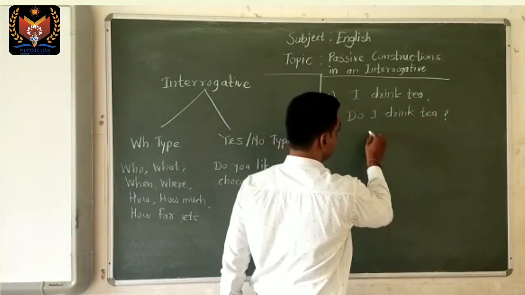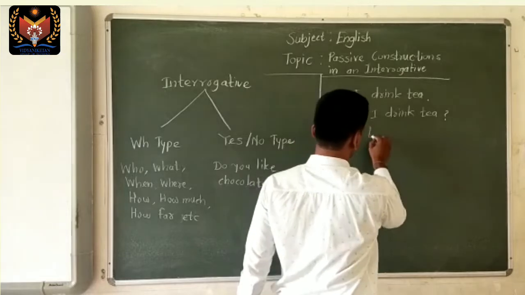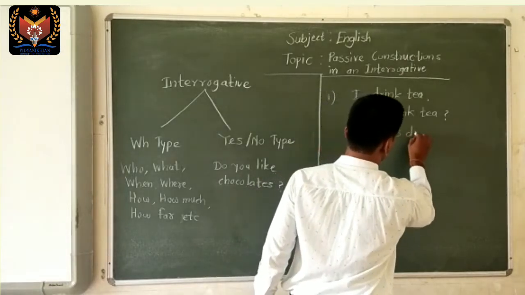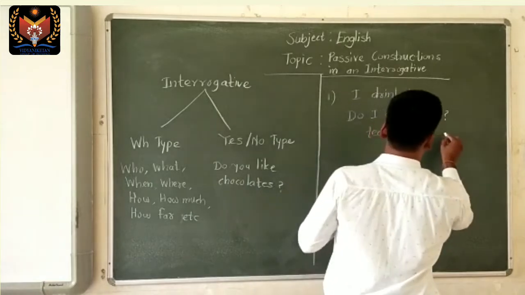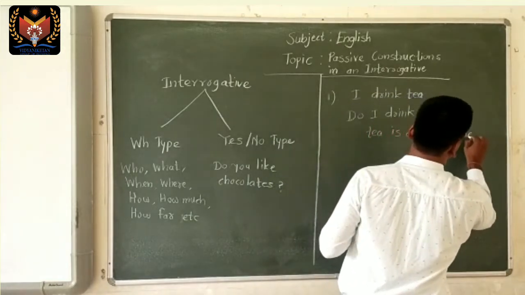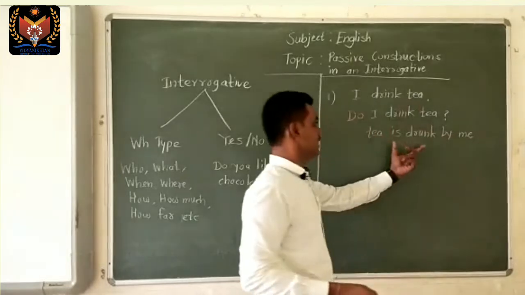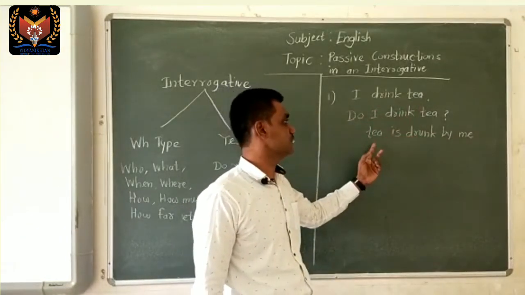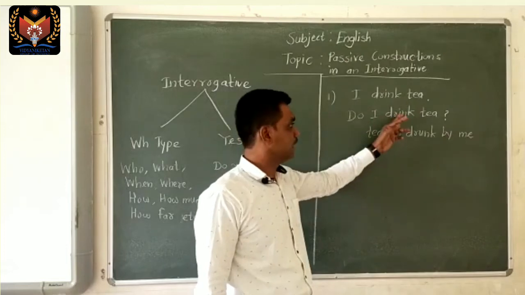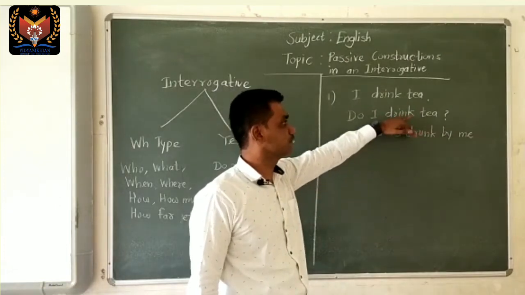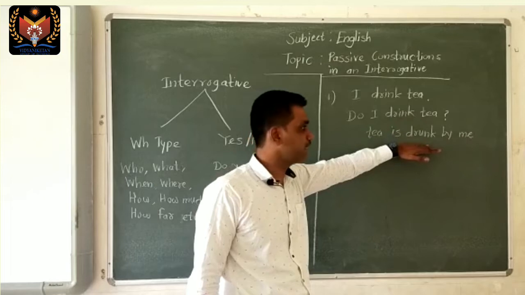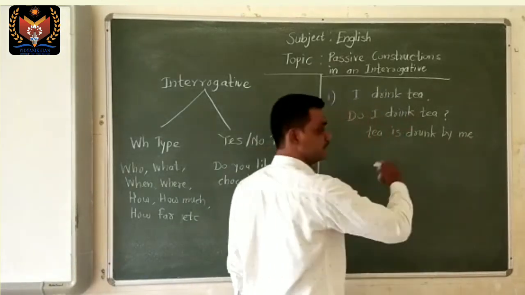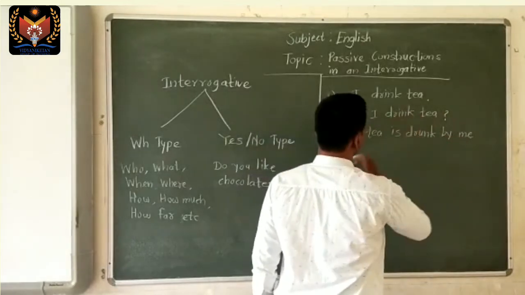Your object is tea. Tea is drunk by me. Why is drunk? Because this is present tense and after a singular subject we use is, and drunk is the third form of drink: drink, drank, drunk. And we use by agent at the end.